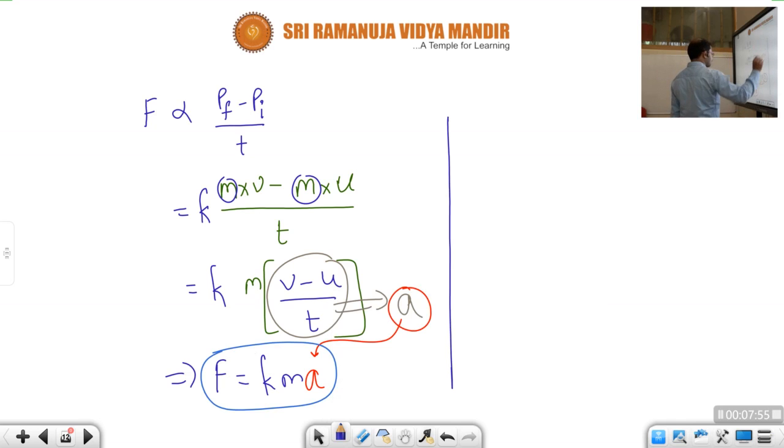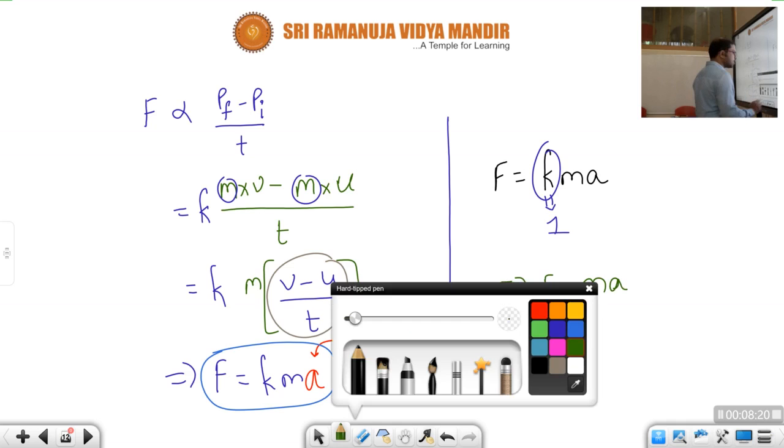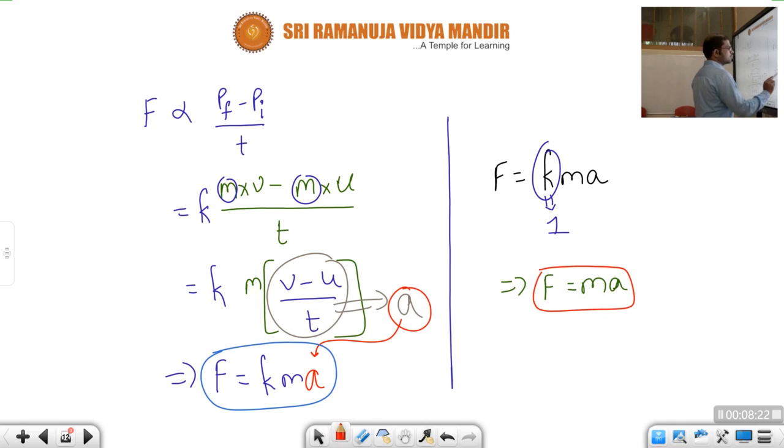So we got the equation again: F is equal to k into m into a. Children, again I am taking the k value as 1. I explained the reason: when unit force is applied on a unit mass, it produces unit acceleration. So force F is equal to ma. Children, Newton did not give the direct formula F is equal to ma.